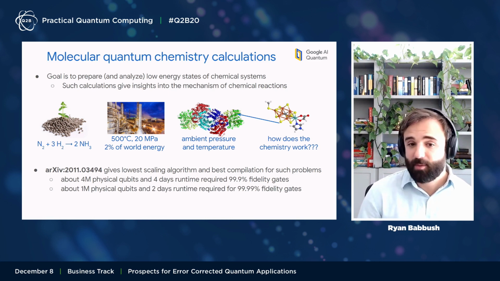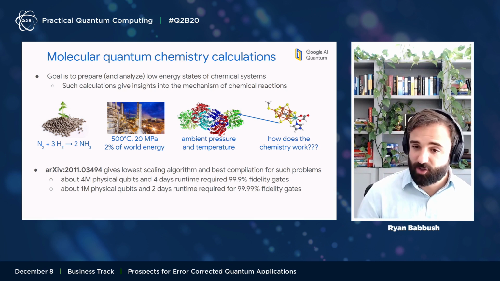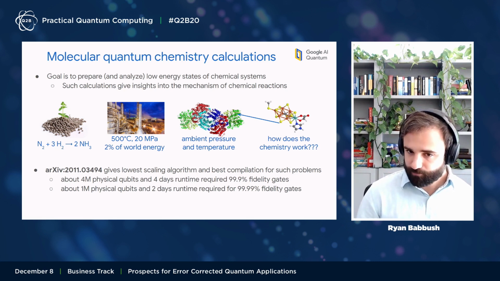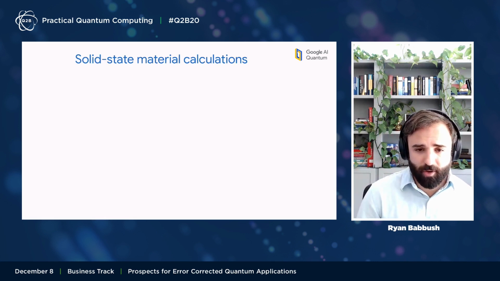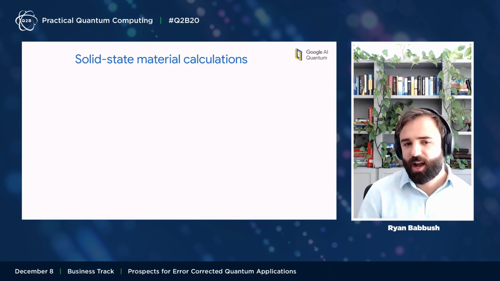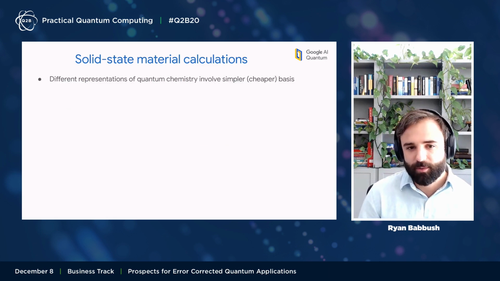Which isn't so bad. I mean, this is a problem that's quite intractable classically. So, it's an example of something we could use even a modest fault-tolerant quantum computer for. There's also a different class of quantum chemistry calculations I want to talk about that pertain more to simulating solid state materials.